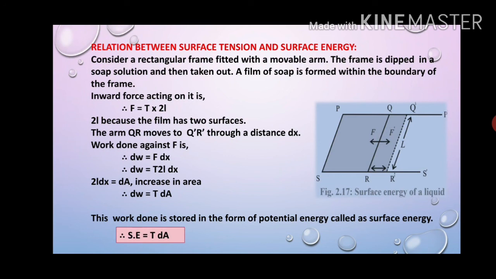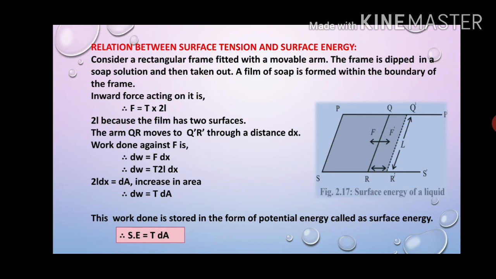So the inward force acting on it will be F equal to T into 2L. From where did we get this formula? We got it from surface tension, T equal to F upon L. And you will ask why the 2 has come. Yes, because the film has two surfaces, therefore twice the length.